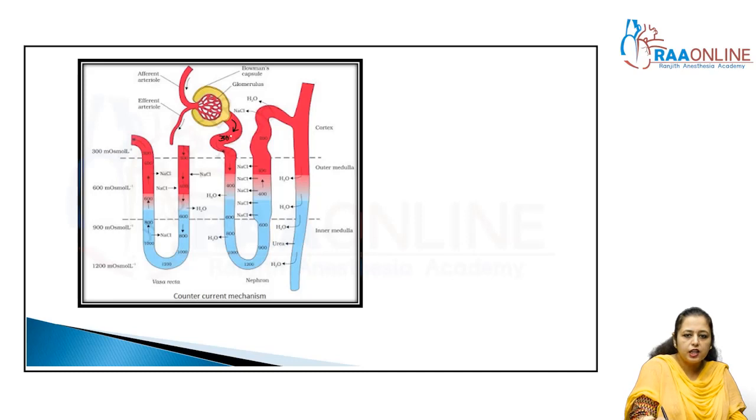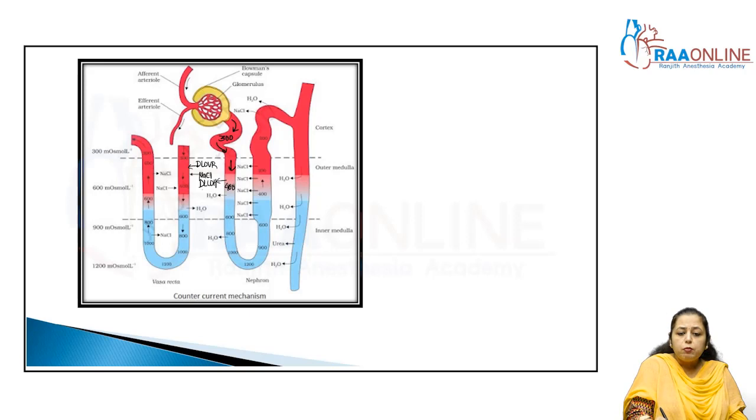So the osmolarity is 300, right? Now as the filtrate goes downward, the filtrate becomes more and more concentrated, and this is the descending limb of loop of Henle, right? And this is the descending limb of vasa recta, right? This is the difference, mark it, right? And here that NaCl, right?